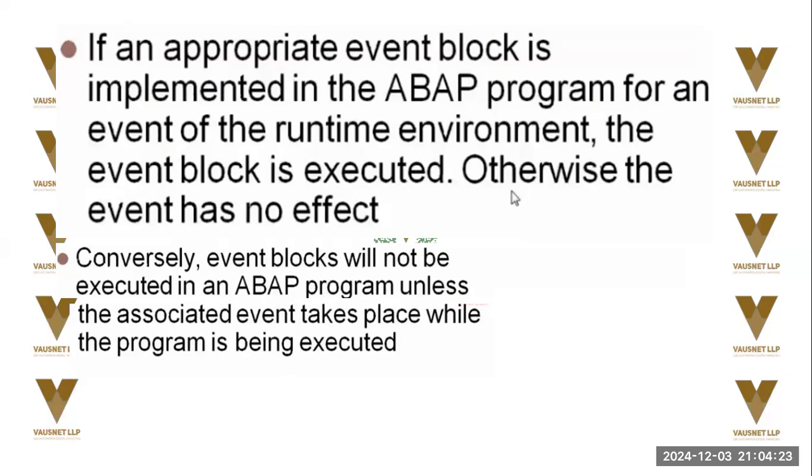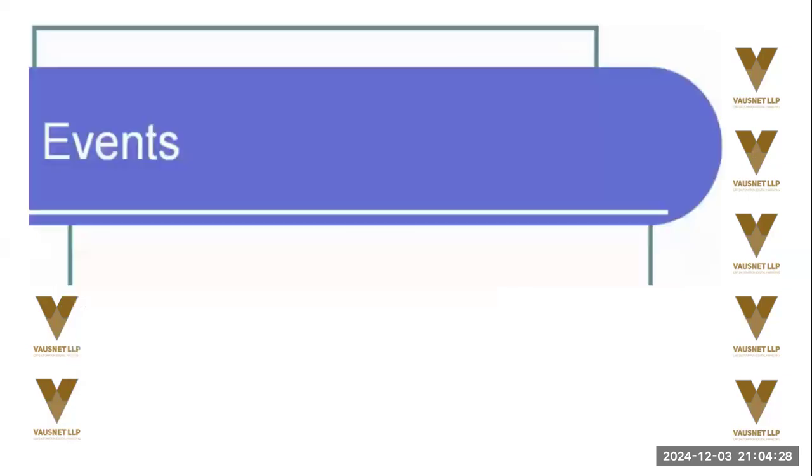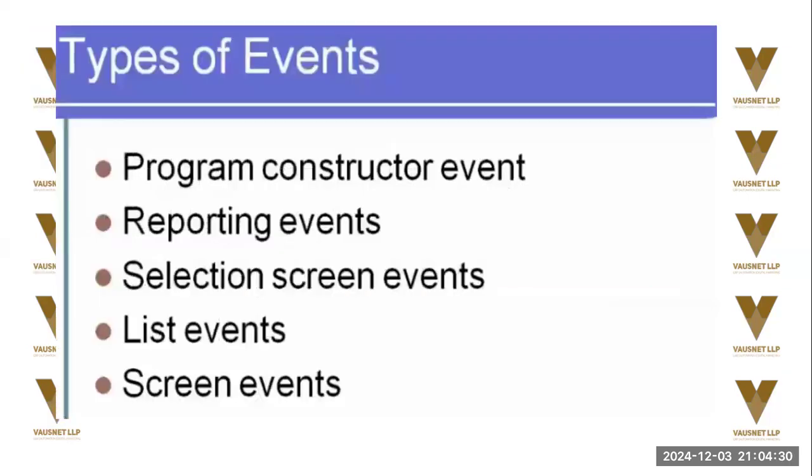If there is no logical connection, the event doesn't get executed. So types of events are program constructor, reporting, selection screens that we have already seen, list, and screen events. This can be asked in an interview, so you should actually know what types of events can be triggered.